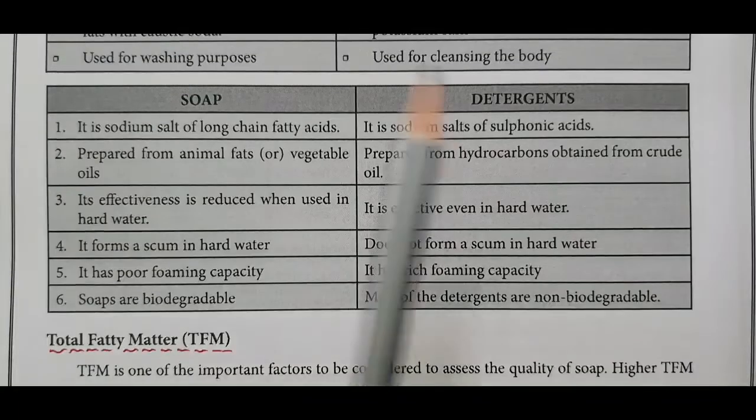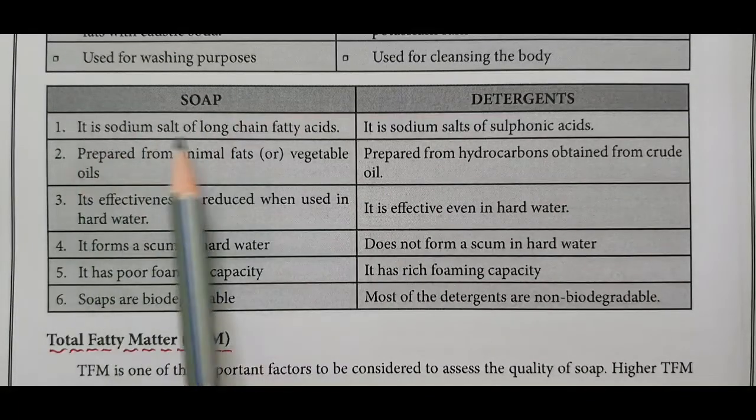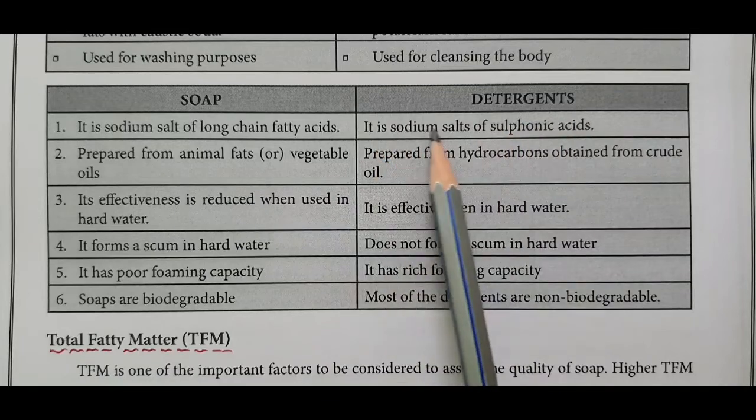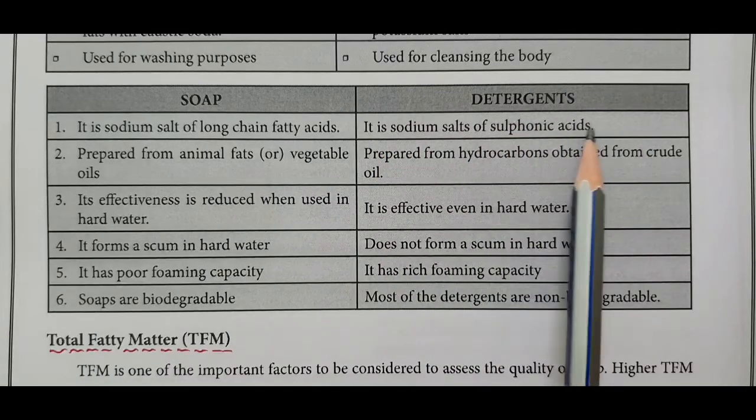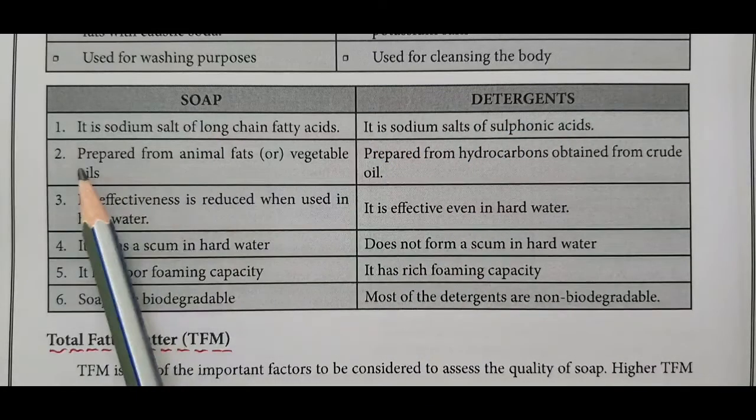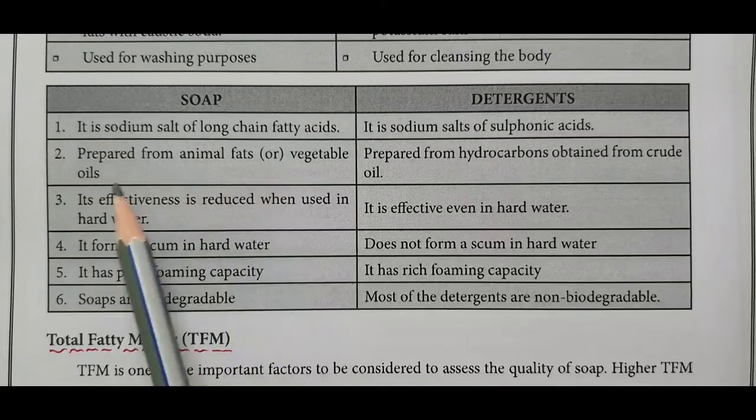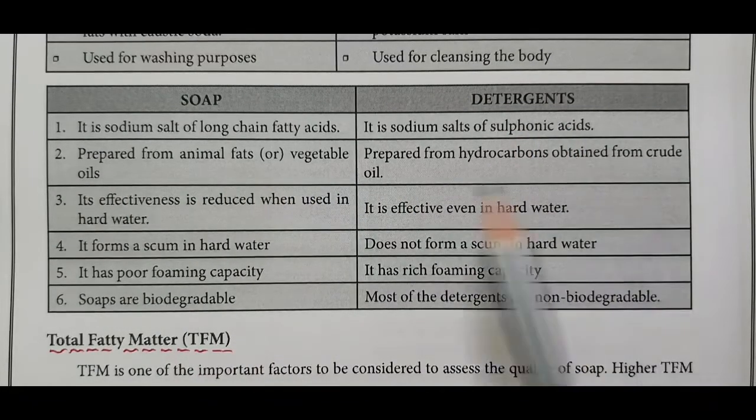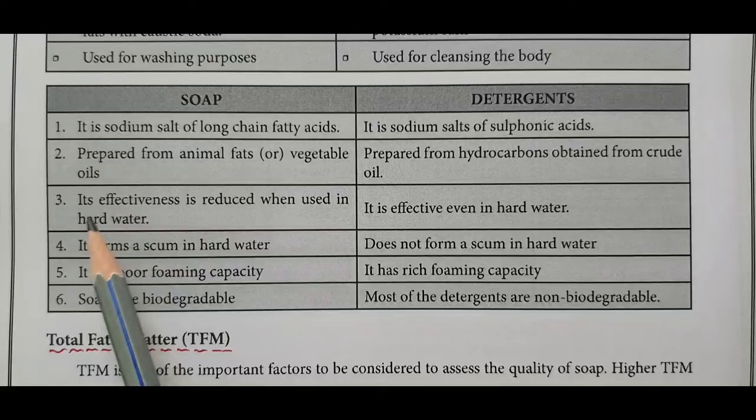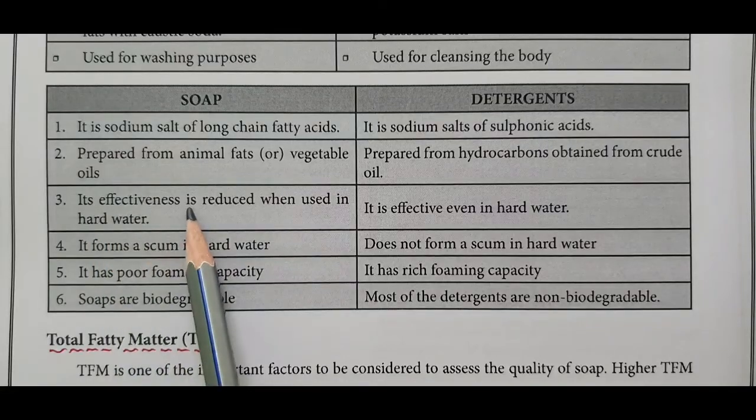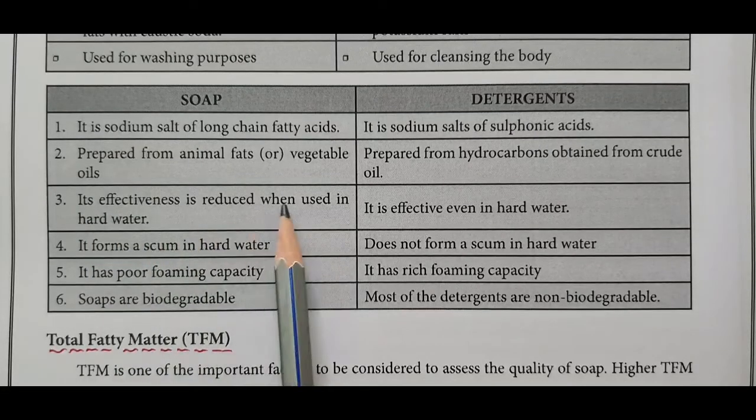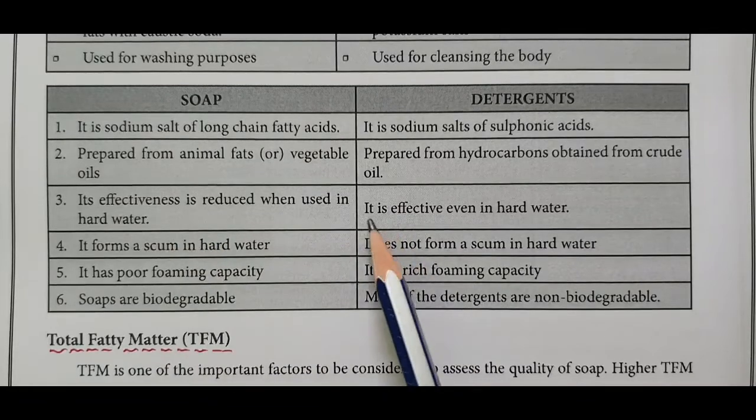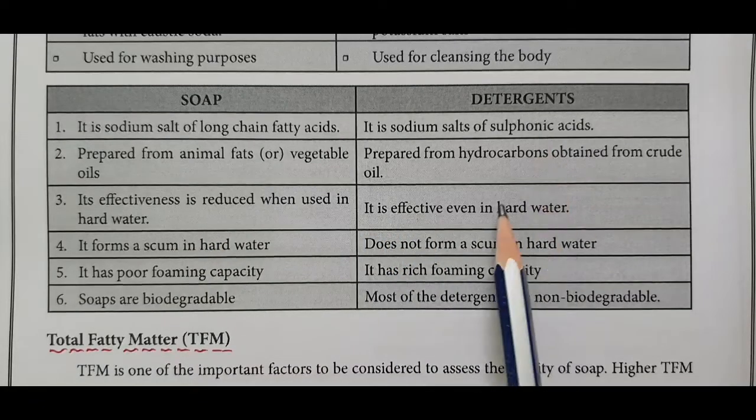Soap and detergent. Soap is a sodium salt of a long chain fatty acid. Detergent is a sodium salt of sulfonic acid. Soap is prepared from animal fats or vegetable oil. Detergent is prepared from hydrocarbons obtained from crude oil. Soap's effectiveness is reduced when used in hard water, and a precipitate is formed. Detergent is effective even in hard water.